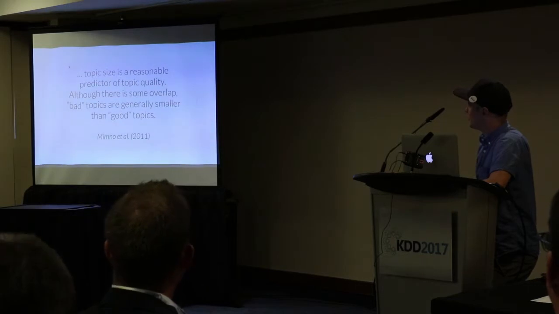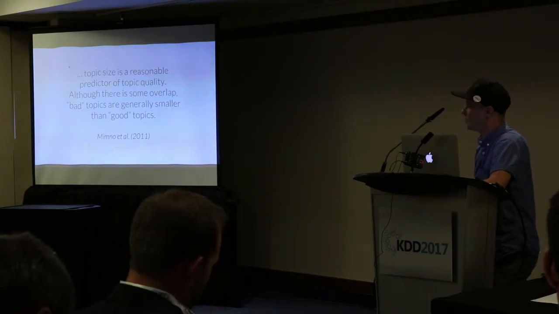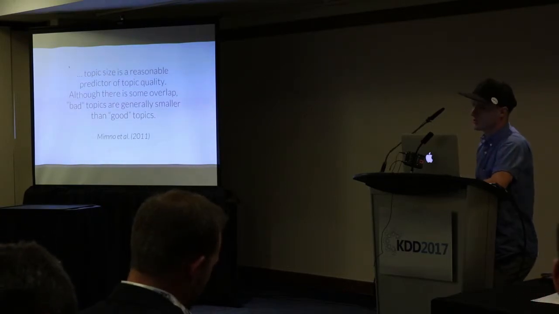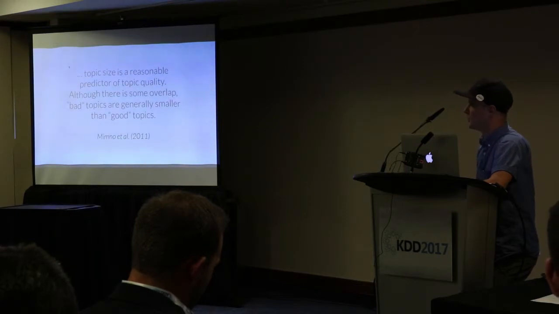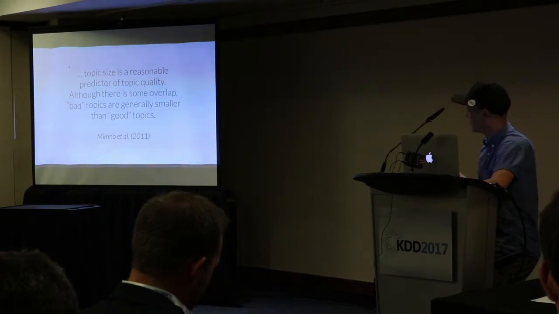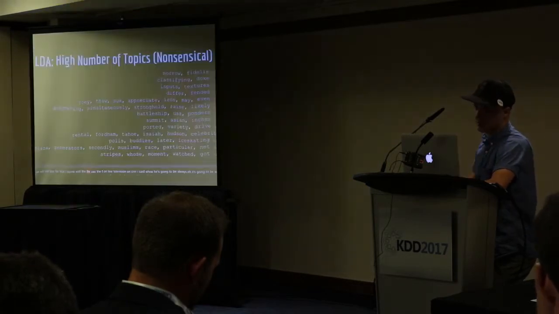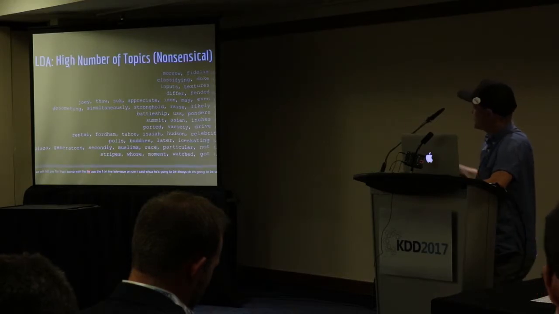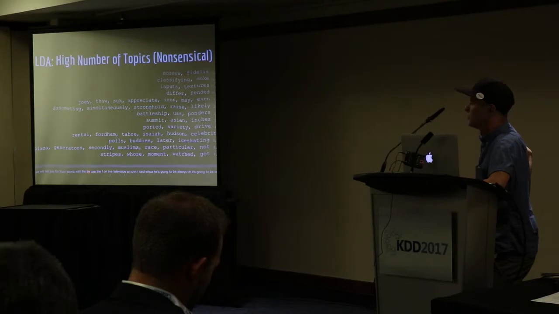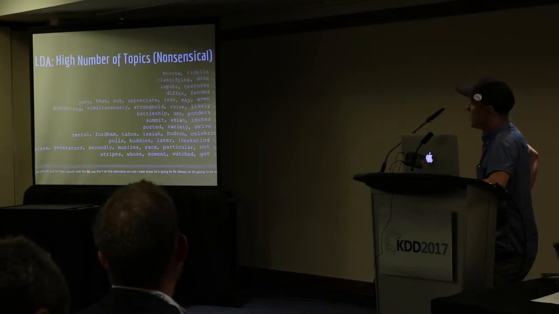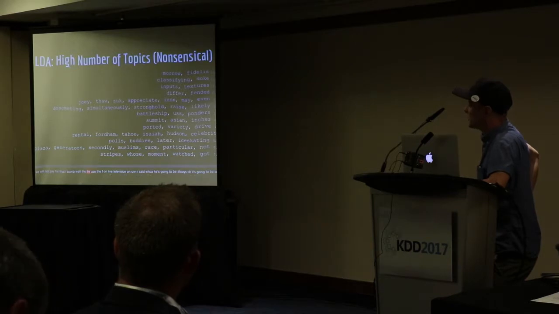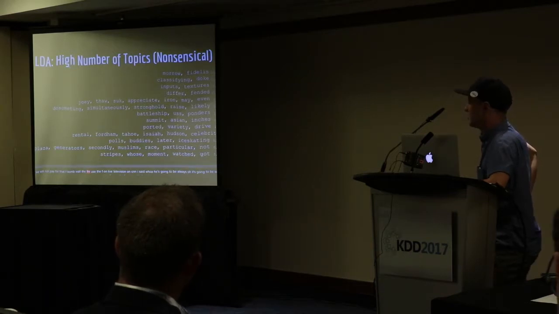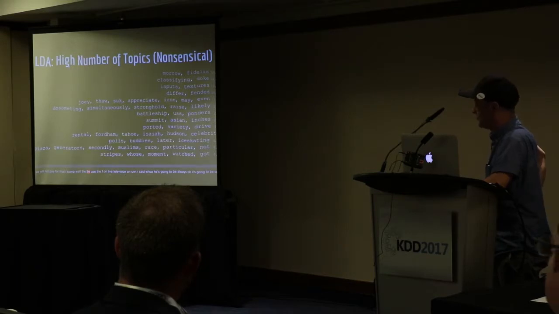This is from a paper about auto-evaluation of topic models, and he goes on to say that the smaller the topic from LDA, the worse it is. With LDA, you can't really make super finely coarse topics to get very specific stuff out. It's complicated by a few factors, but these are the best, highest scoring LDA topics with a high number of K. So you get all these nonsense clusters. It basically breaks down when you're trying to get real specific stuff.